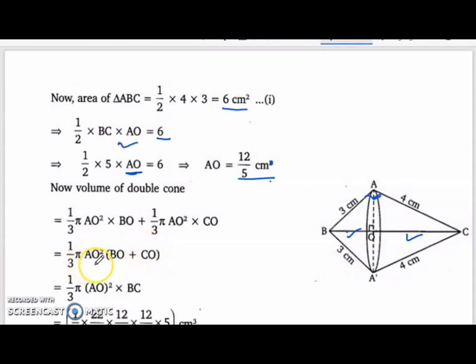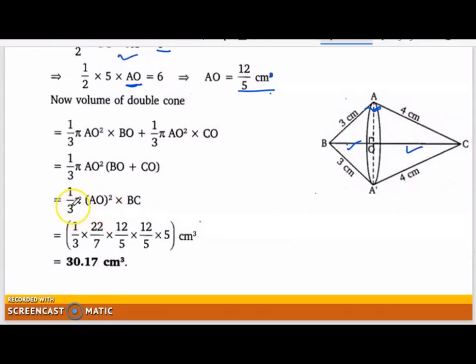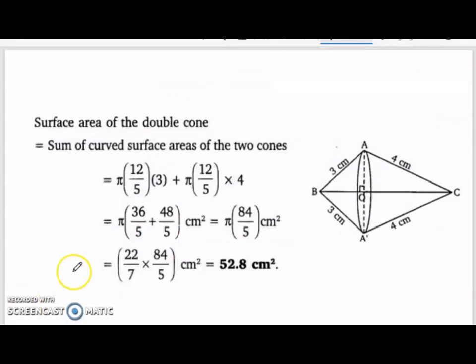Now from here we can take 1 by 3 pi AO square common and within bracket you will get BO plus CO. Now BO plus CO is nothing but BC. So you will get 1 by 3 pi AO square into BC. AO we have already found, it is 12 by 5 and BC also we already know it is 5. So when you evaluate this you will get 30.17 centimeter cube.